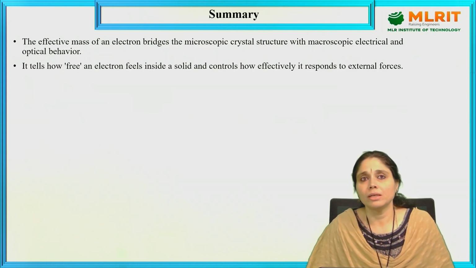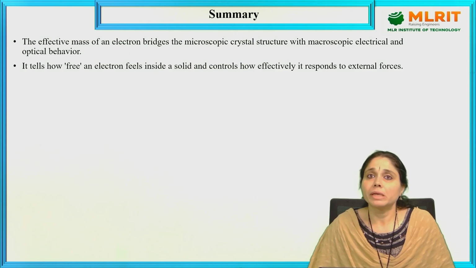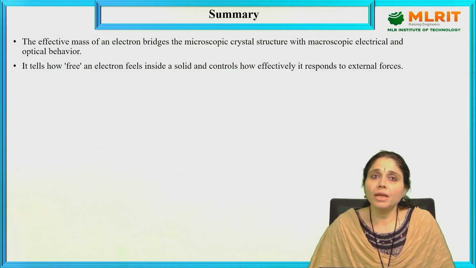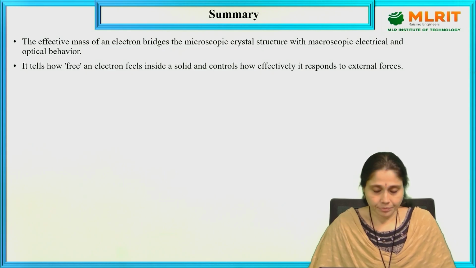So, what have you learned now? The effective mass of an electron bridges the microscopic crystal structure with the macroscopic electrical and optical behavior. It tells how free an electron feels inside a solid and controls how effectively it responds to the external forces.